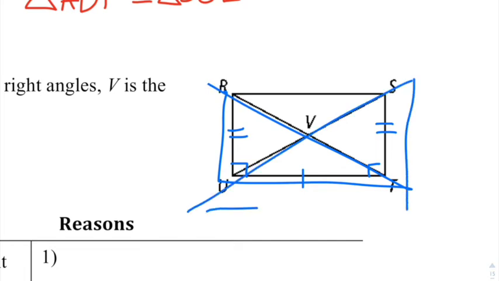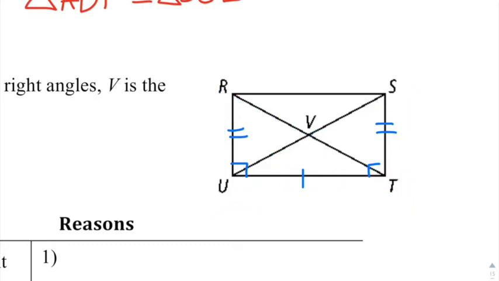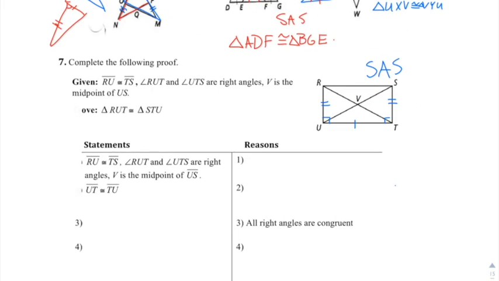I'm looking here at this proof because you got these two triangles here, and you got side angle side for both of them there. So actually, I don't even think we need to use the fact that V is the midpoint of US. So I mean, we could use it but not necessarily going to help us here.